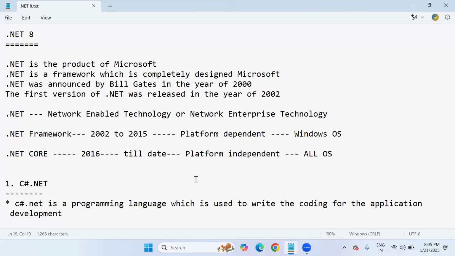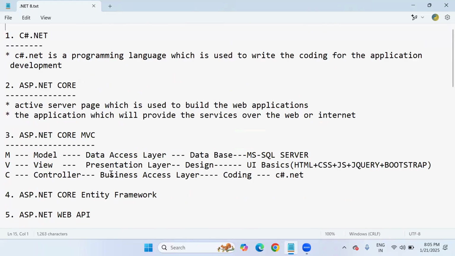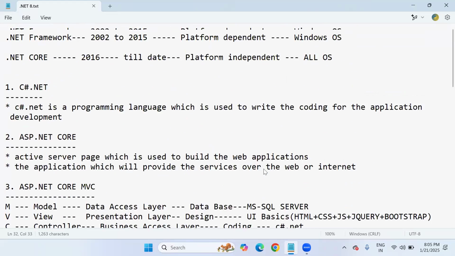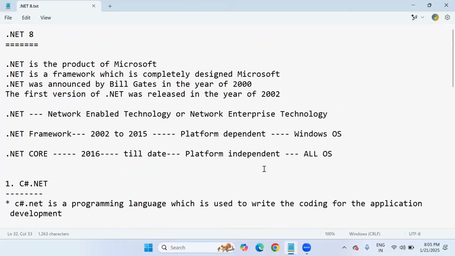In yesterday's session, I simply discussed what is .NET, the .NET Framework, the .NET Core framework, and what subjects I'm going to cover in the entire .NET package, like C#.NET, ASP.NET Core MVC with Entity Framework, Web API, UI basics, and Microsoft SQL Server. These are the subjects which I cover in the .NET package. In today's session, I'm going to explain what the .NET Framework versions as well as .NET Core versions are.